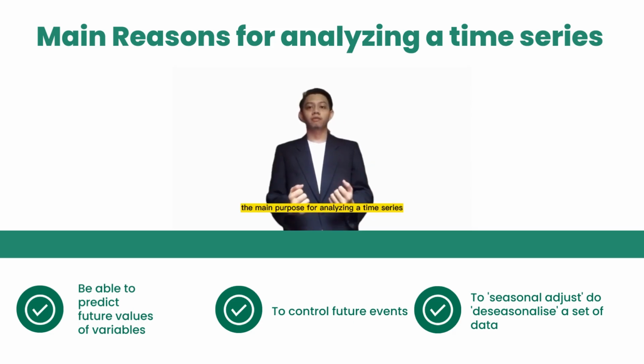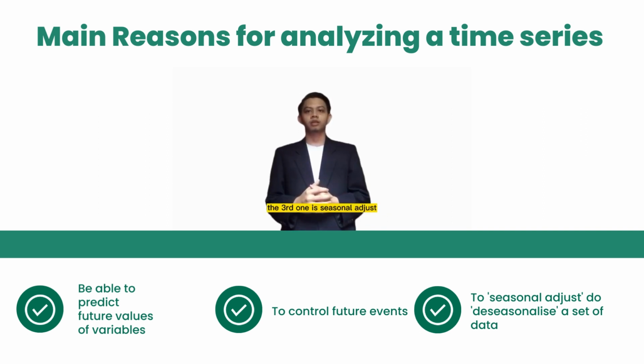The main purposes for analyzing a time series. The first one is to be able to predict future values of the variable. Second one, to control future events. The third one is seasonal adjustment, to seasonalize a set of data.